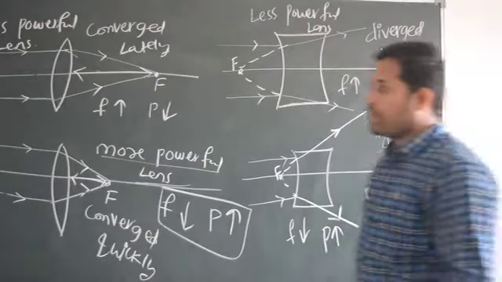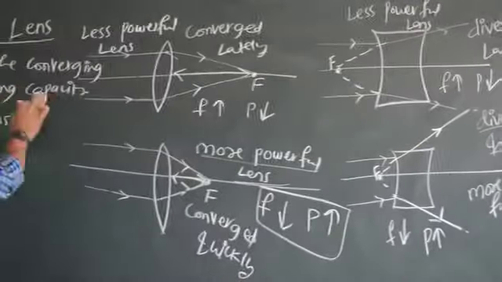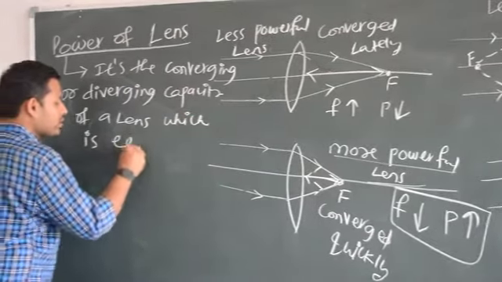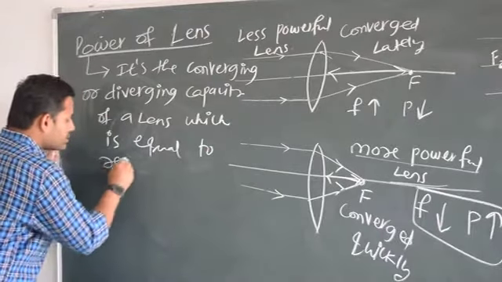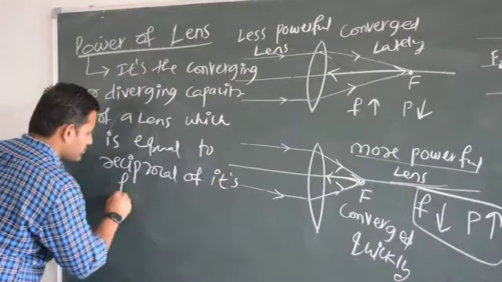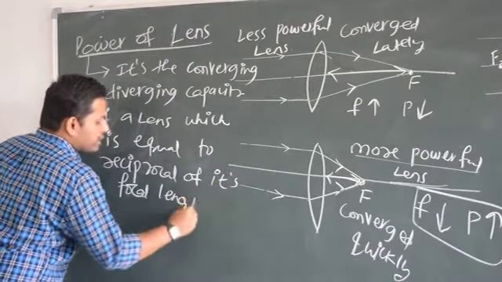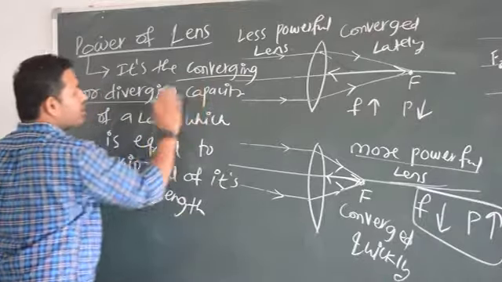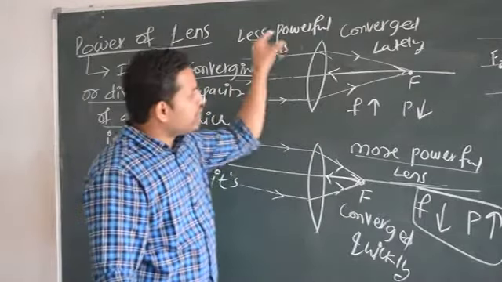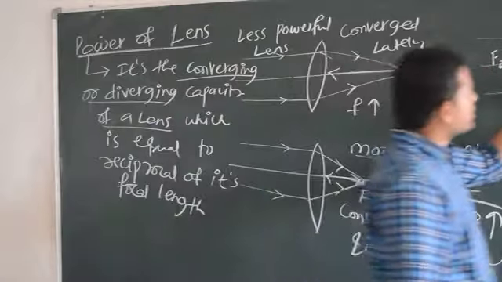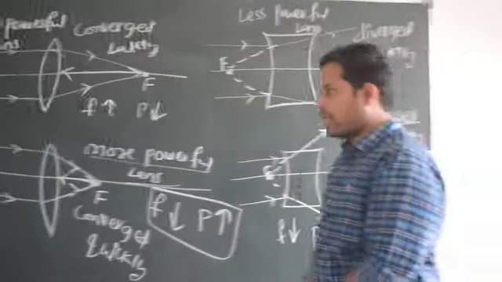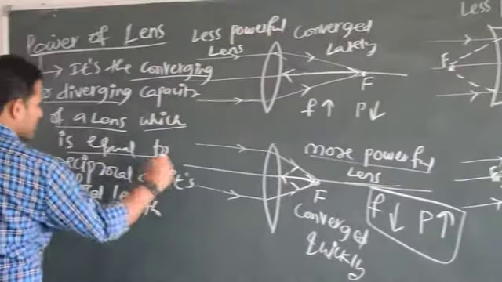Are you understanding all these points? So what can we write? Power is the converging or diverging capacity of a lens, which is equal to the reciprocal of its focal length. The first thing is very clear: it is the converging or diverging capacity of a lens. Converged quickly, more powerful. Converged lately, less powerful. Diverged lately, less powerful. Diverged quickly, then it is more powerful. That is known. And again, which is equal to the reciprocal of its focal length.